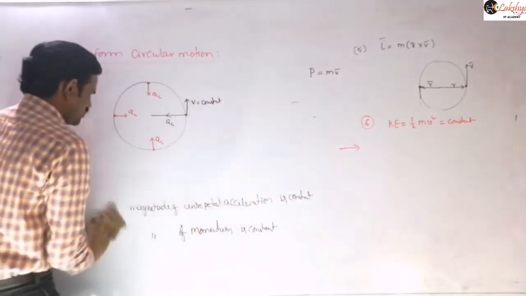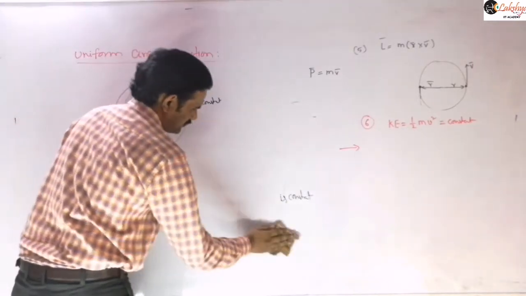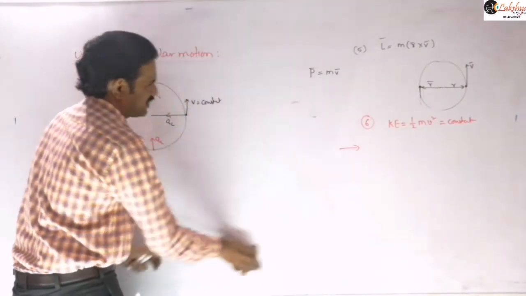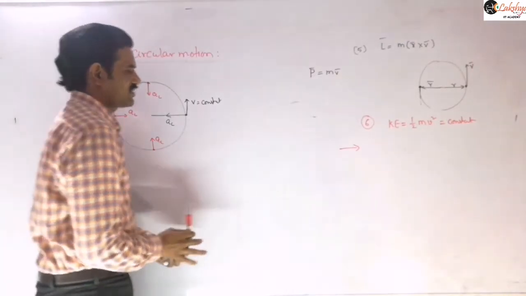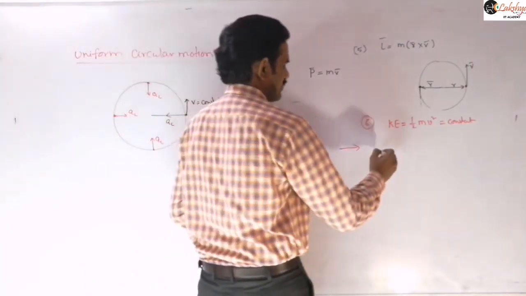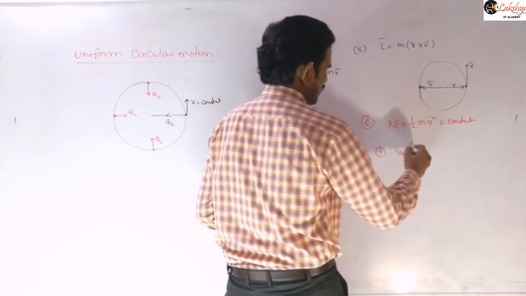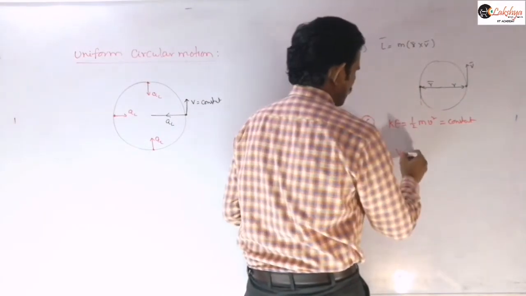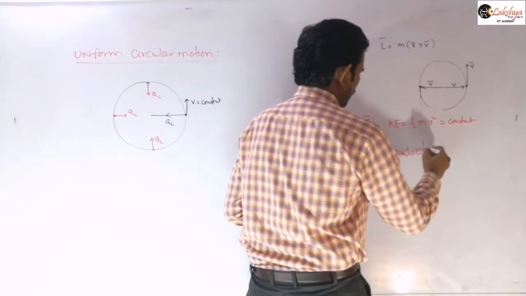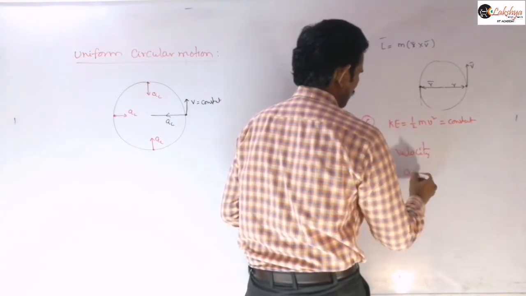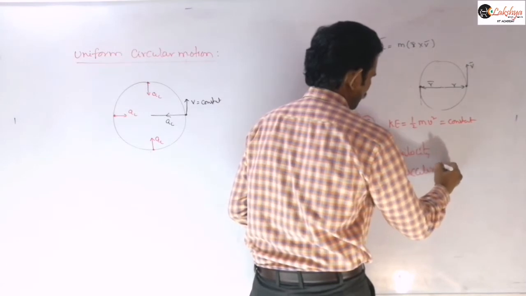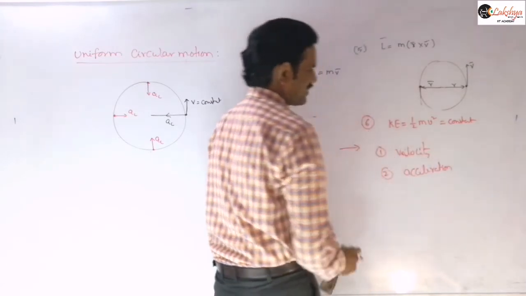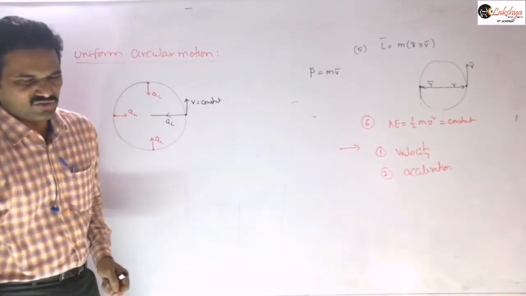So can you say which quantities are variable? One we mentioned already: velocity. So velocity is variable, the velocity vector. And the other thing is centripetal acceleration, or simply you can call it the acceleration of the particle, because the net acceleration is nothing but the centripetal acceleration only.